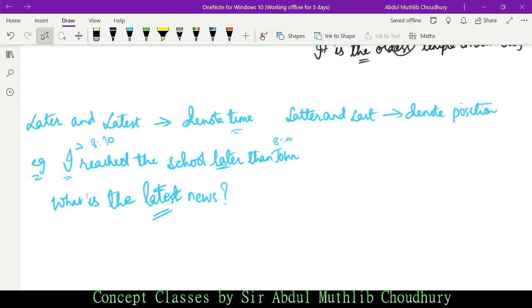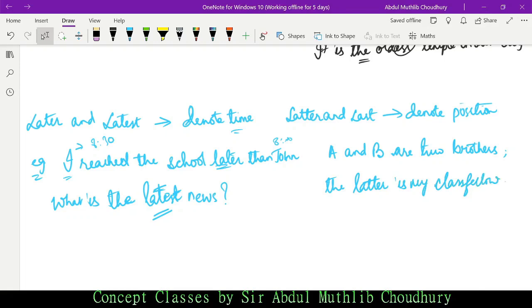Now latter and last. Say suppose A and B are two brothers. The latter is my class fellow.